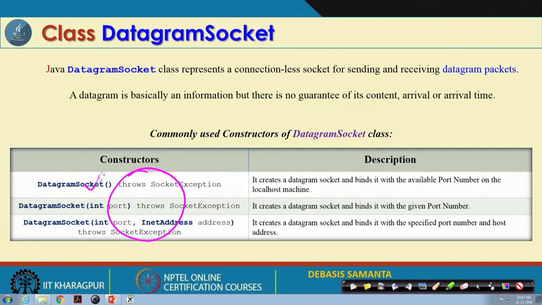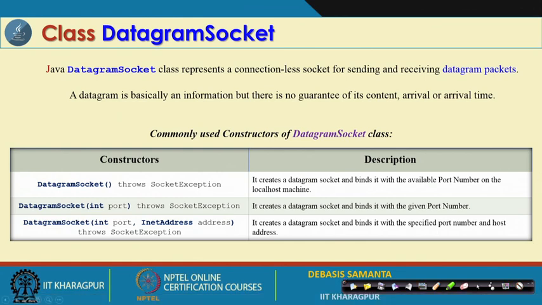This socket is used if you want to communicate within the same localhost, that means within the same machine, where one machine can be connected by two users. The machine is shared, and then that protocol can be followed. But if it is a distant machine, from machine A to another machine B, and you know the INET address clearly, these are the different constructors useful for the datagram socket.